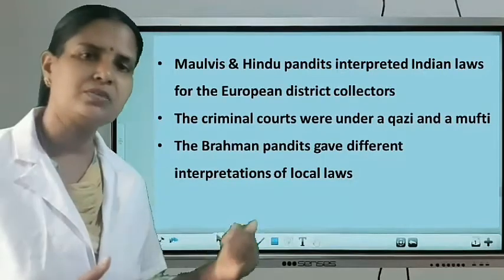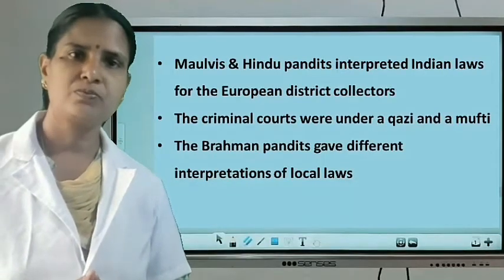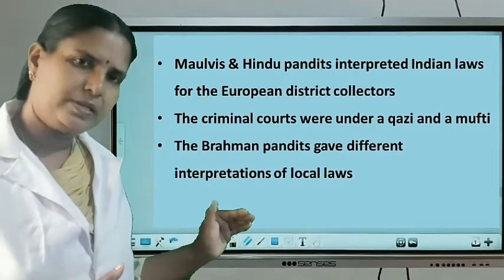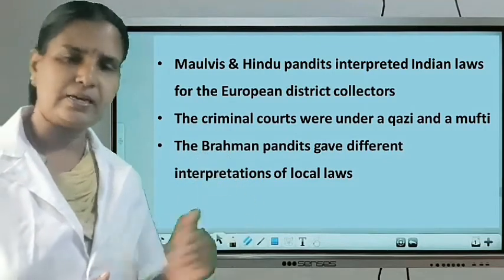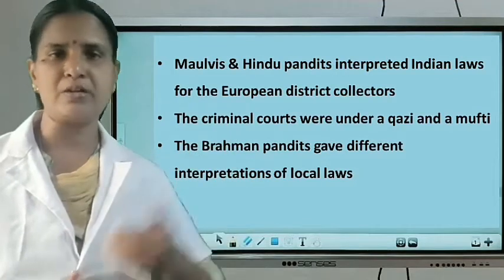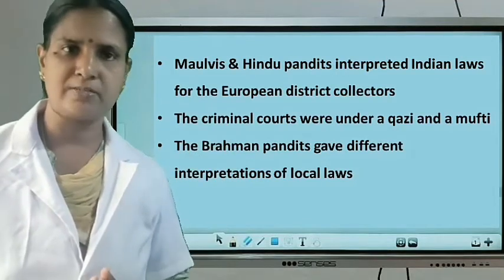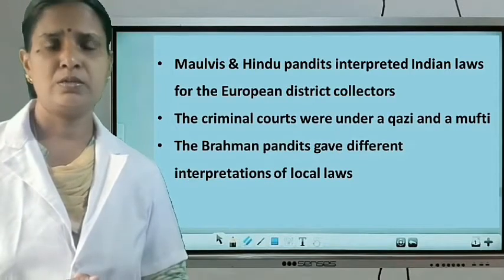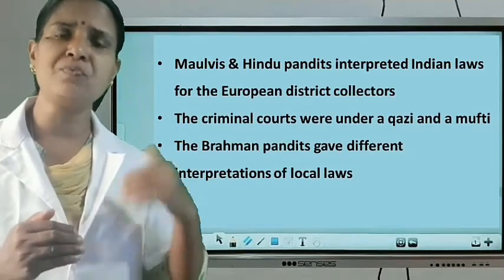That was the duty of the Mufti. Understood? Criminal court under Qazi and Mufti, and civil court under the collector. But overall control to whom? The collector. Clear?